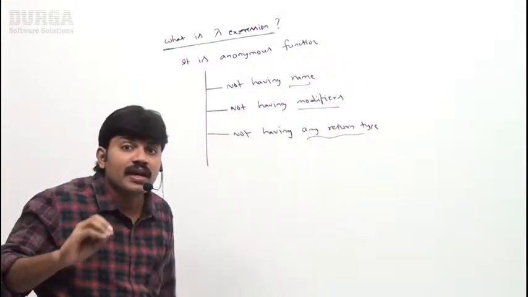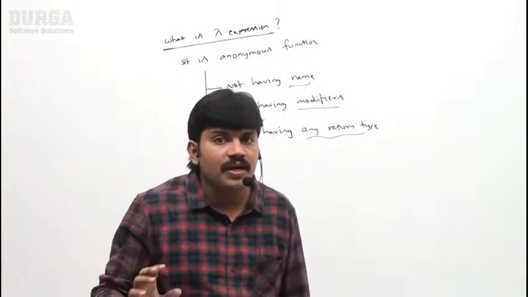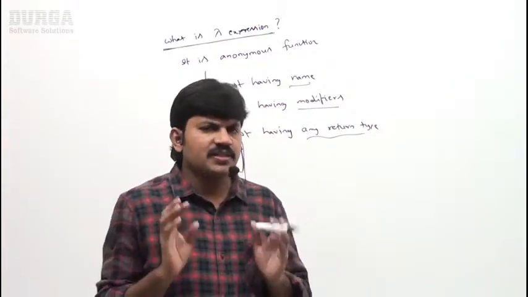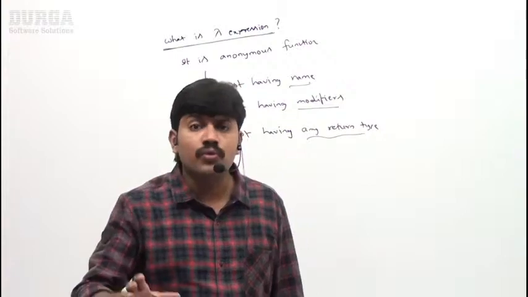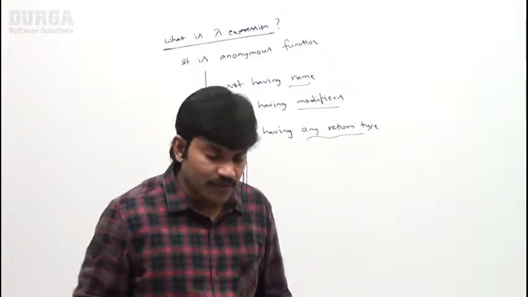Just observe that, sir. So, what is a lambda expression? A lambda expression is an anonymous function which does not have any name, any modifiers, or any return type. Such an anonymous function is nothing but a lambda expression, right? So just be aware of the word, that's all. But how to write it and how we can use it, that part we will discuss.